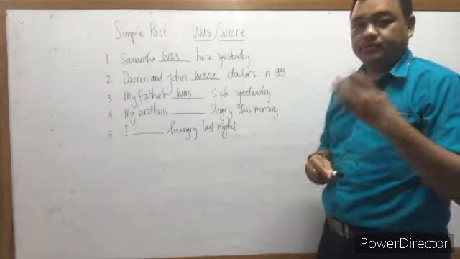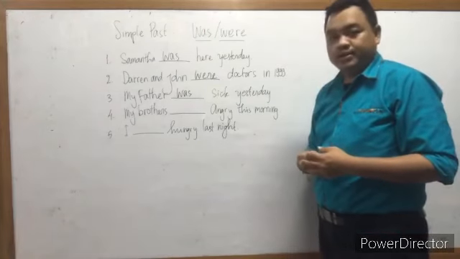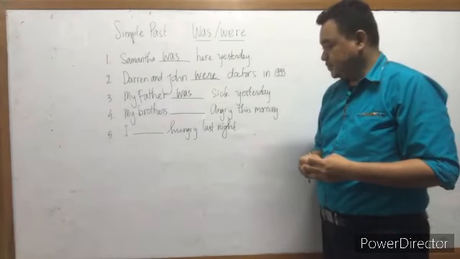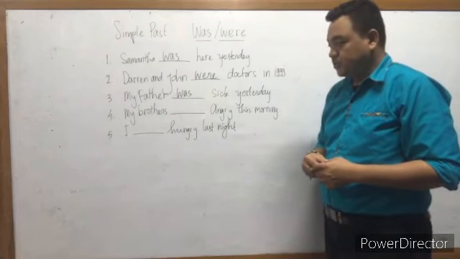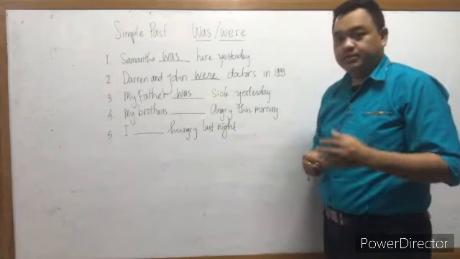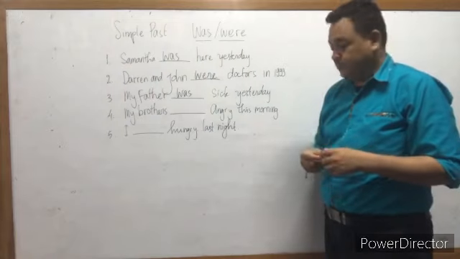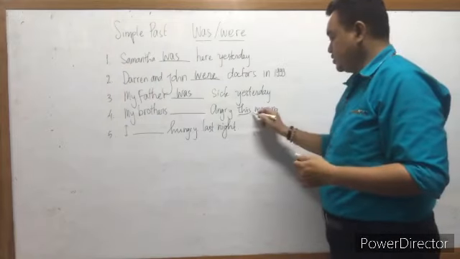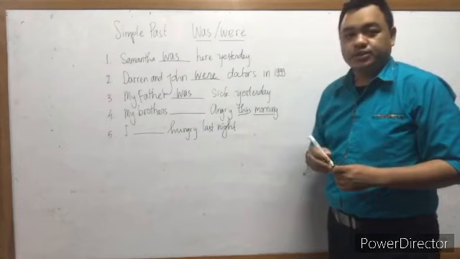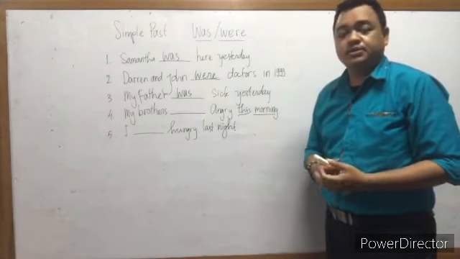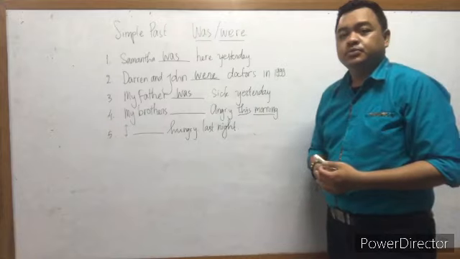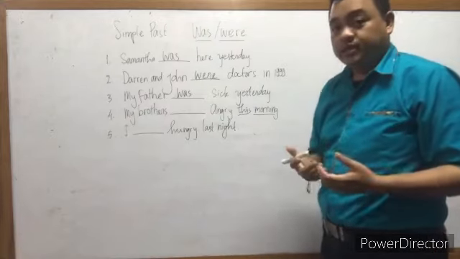Next, be careful. Number 4, my brothers were or was angry this morning. So you say it in the afternoon, of course, because we use this morning. So it's simple past. So my brothers, how many persons? 2 or more than 1.